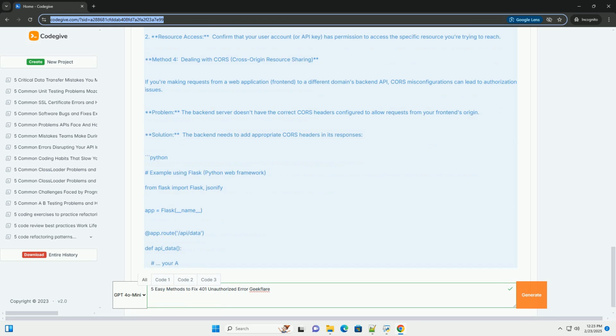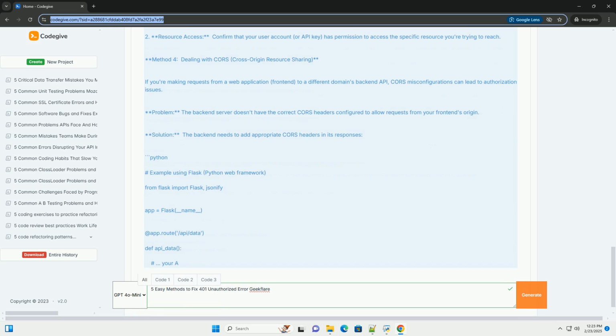Method 3, checking for incorrect URL or method. Sometimes, a 401 error might indicate you're trying to access a resource you're not authorized for, even with valid credentials. Problem: you're using the wrong URL or HTTP method, GET, POST, PUT, DELETE.